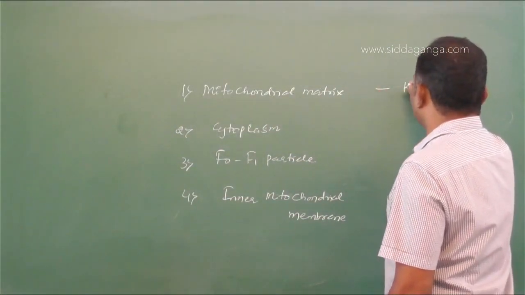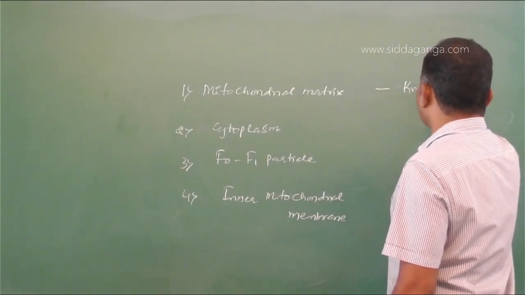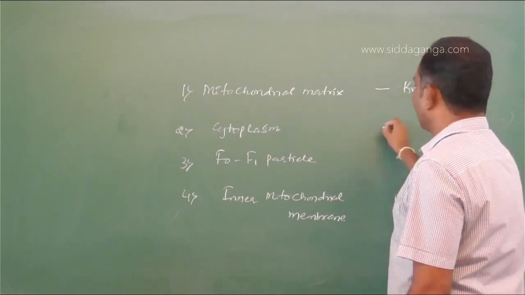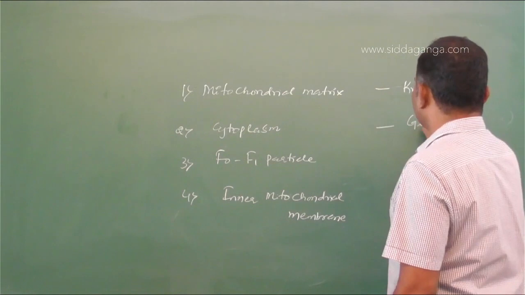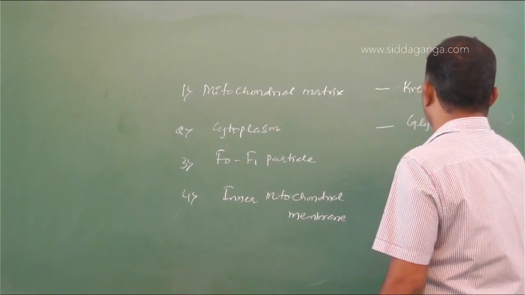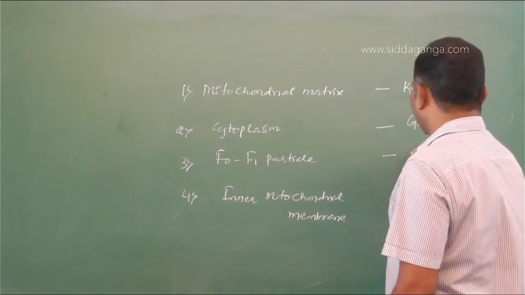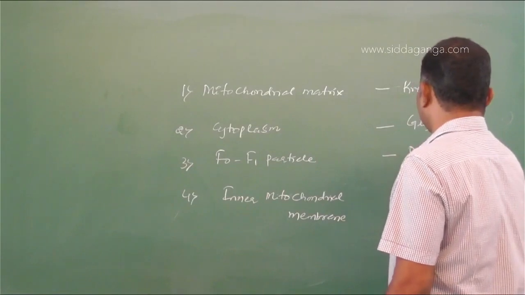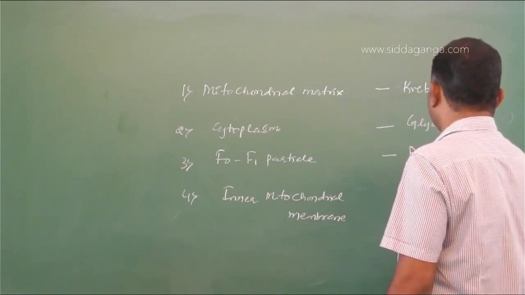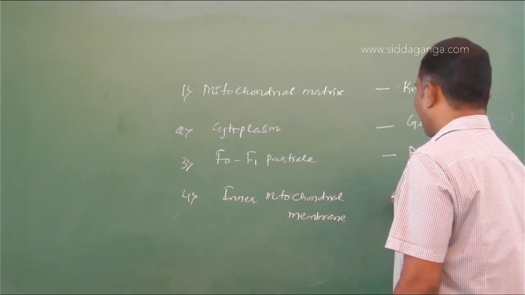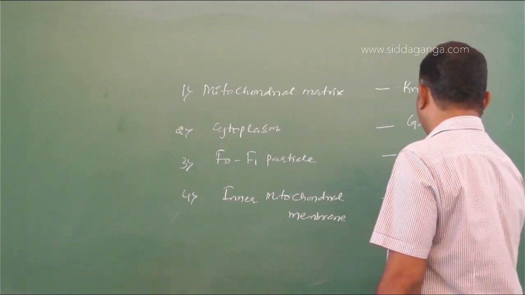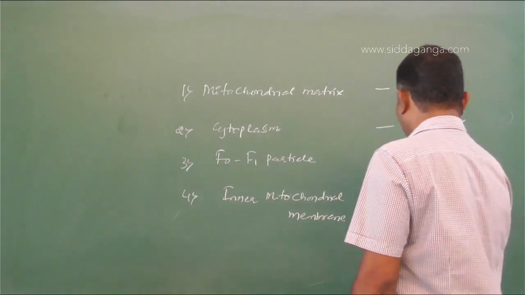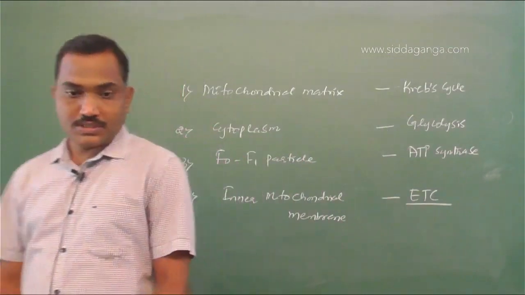In the mitochondrial matrix, what happens in aerobic respiration? That's the TCA cycle or Krebs cycle. Cytoplasm, glycolysis. F0, F1 are related with ATP synthesis, they're also called the ATP synthase complex. And the inner mitochondrial membrane is related with the ETC, electron transport chain or electron transport system.